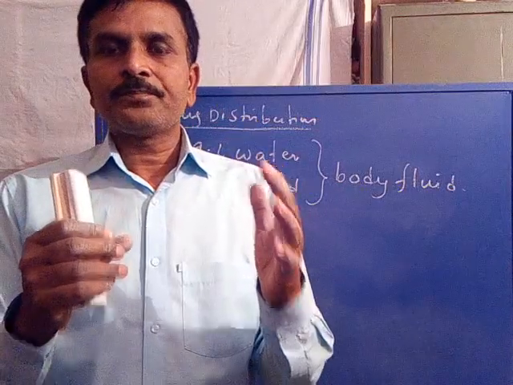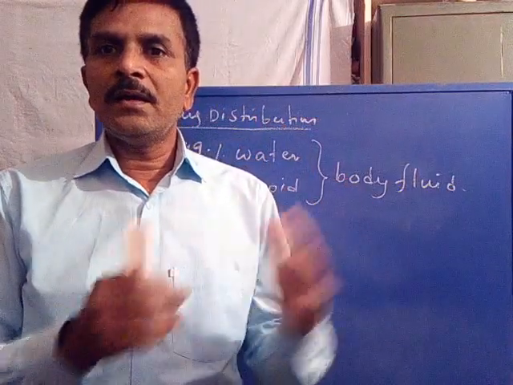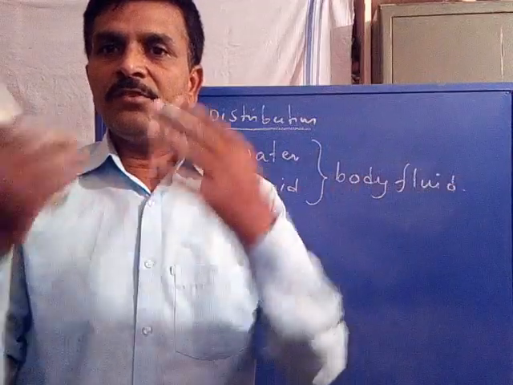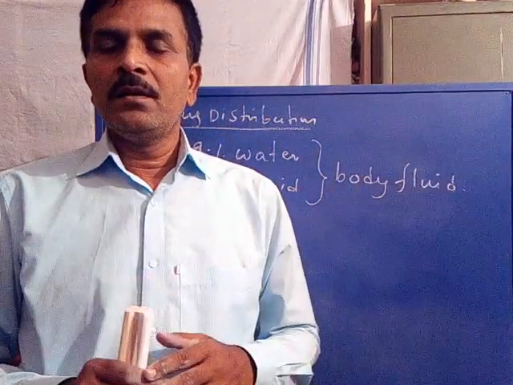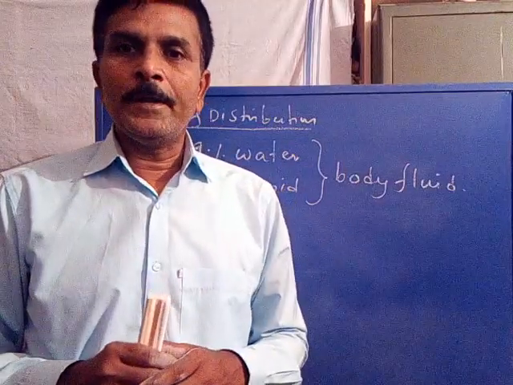Are you following? So when the water and lipid content at different organ systems within the body is different, the pH value is different at different organ systems within the body.